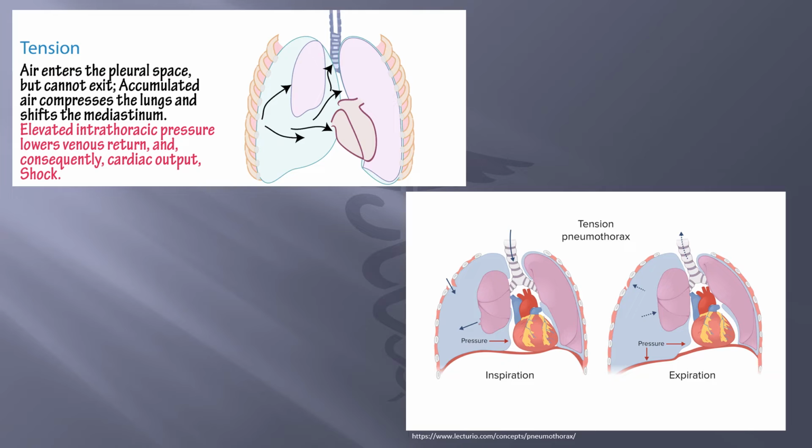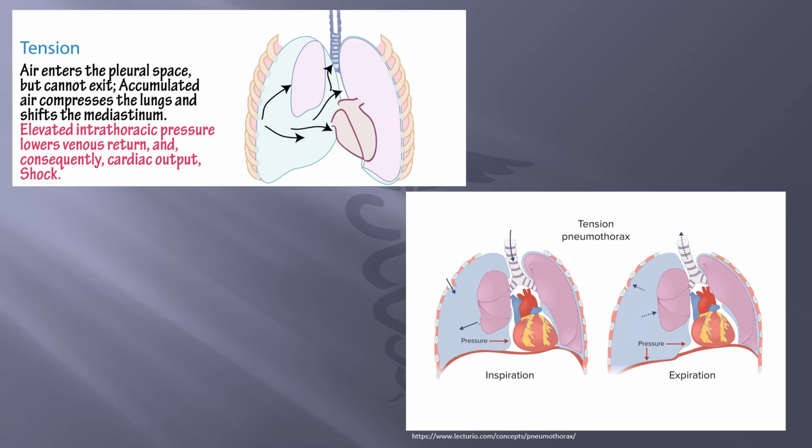Tension pneumothoraces are often secondary to traumatic pneumothoraces and occur where the intrapleural pressure becomes higher than atmospheric pressure. With every breath, the intrapleural pressure will continue to increase with no possibility of air exit, resulting in partial or complete collapse of the unaffected lung. Mediastinal shift can result, which is the deviation and compression of mediastinal structures such as the heart and trachea toward one side of the chest cavity.